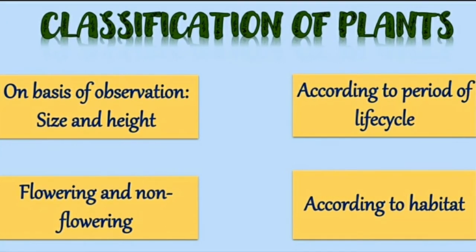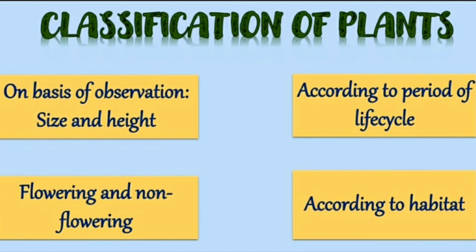Now children, we will be studying classification of plants. Now children, why is there a need for classification of plants? Children, up till now, information about lakhs of plants has been collected. So, while studying the diversity in plants, they are classified for the sake of convenience on the basis of similarities and differences in their structure, in their organs, and their other characteristics. So, therefore, the plants are classified. Understood?